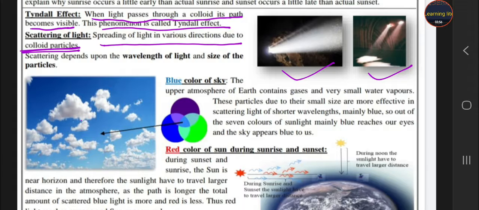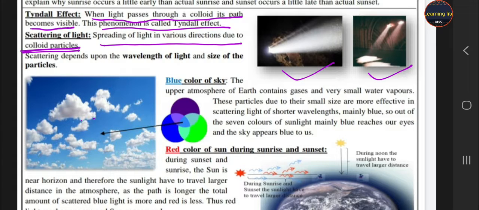For example, the canopy of the forest. Do you observe the canopy? Canopy means a dense forest with a large number of trees. In some movies or on your tour to the zoo, a trip to any forest region, you observe that whenever there are a large number of trees, in the morning the sunlight comes and it scatters due to the colloid particles, and this scattering you observe on the floor of the forest.